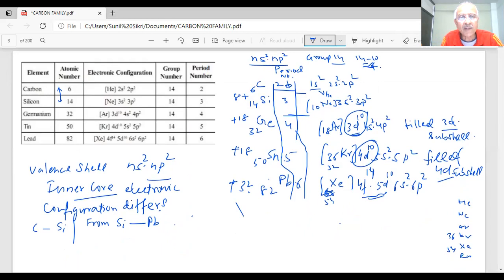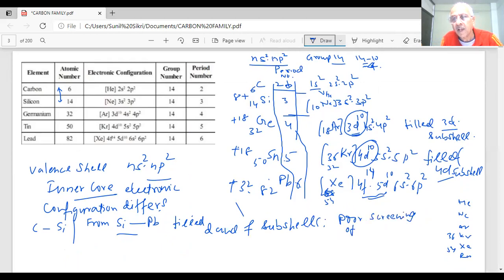From silicon to lead, student, there are filled d and f subshells. And you know the poor shielding or screening of d and f. The Z effective will become more. So the result will be that the size increase will become less.